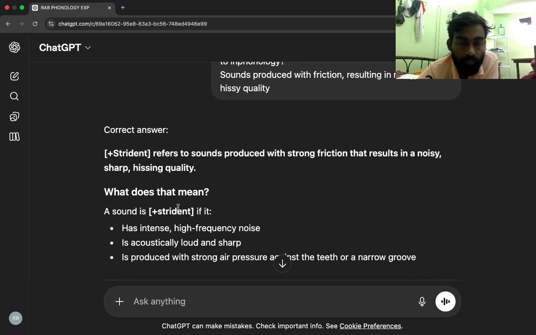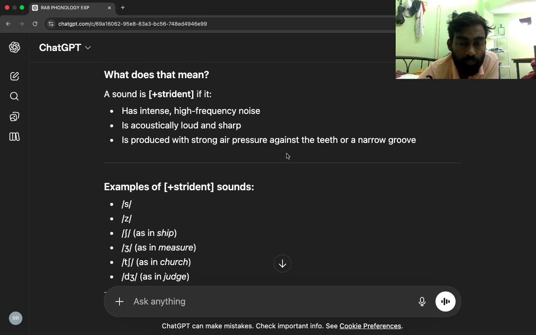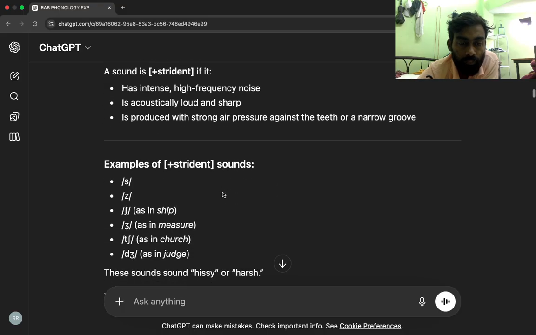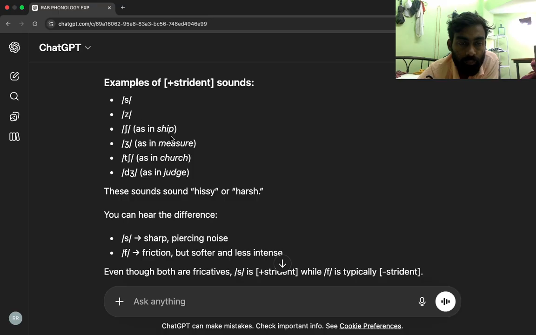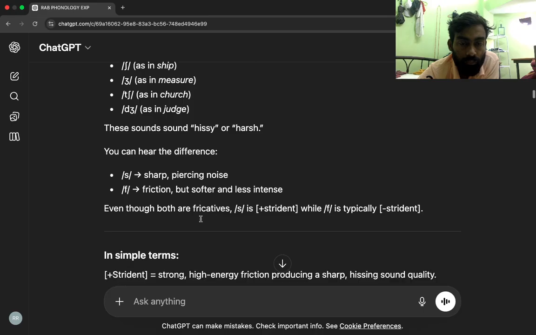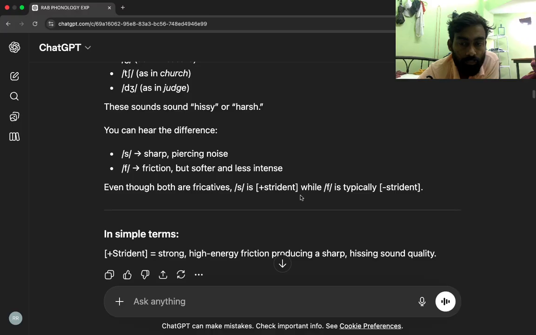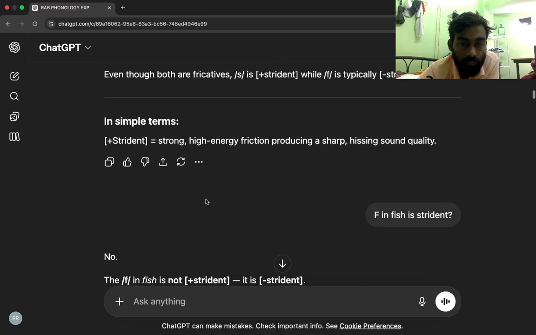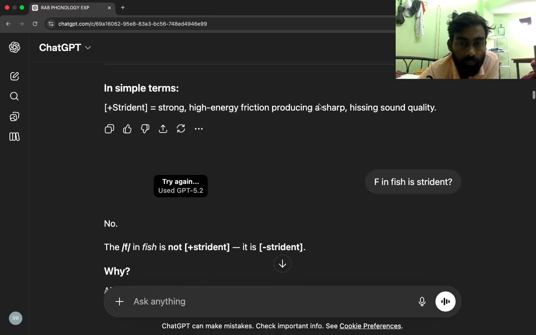What does that mean? A sound is plus strident if it has intense, high frequency noise, is acoustically loud and sharp, and is produced with strong air pressure against the teeth or a narrow groove. Examples of plus strident sounds: S, Z, sh as in ship, zh as in measure, ch as in church, j as in judge. These sounds sound hissy or harsh. You can hear the difference: S is a sharp, hissing noise, F is friction but softer and less intense, even though both are fricatives. S is plus strident, while F is minus strident. In simple terms, plus strident equals strong, high energy friction producing a sharp, hissing sound quality.